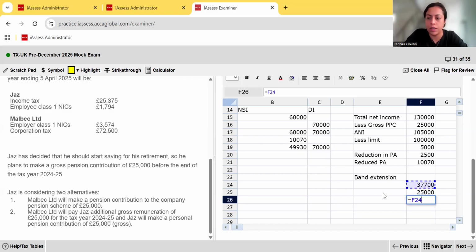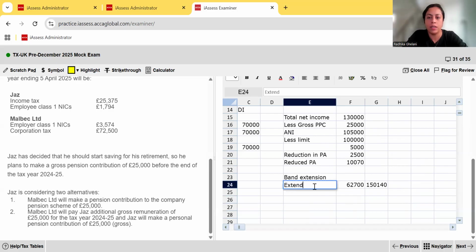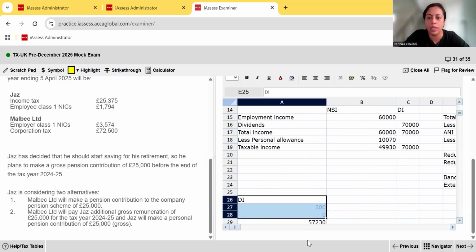That gives us our revised band at 37,700 plus 25,000. Another way to do that is simply that you go to that cell and then just do 37,700 plus 25,000. Okay, so that saves us time. We can delete the rest of the working. Then the next, remember the higher band is 125,140. And to that, we're going to extend it by 25,000. So the extended bands are standing at those figures. Now we can come and do our income tax computation.